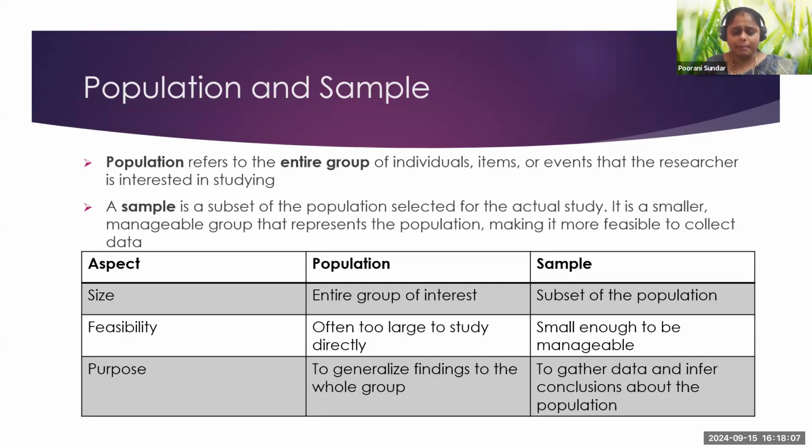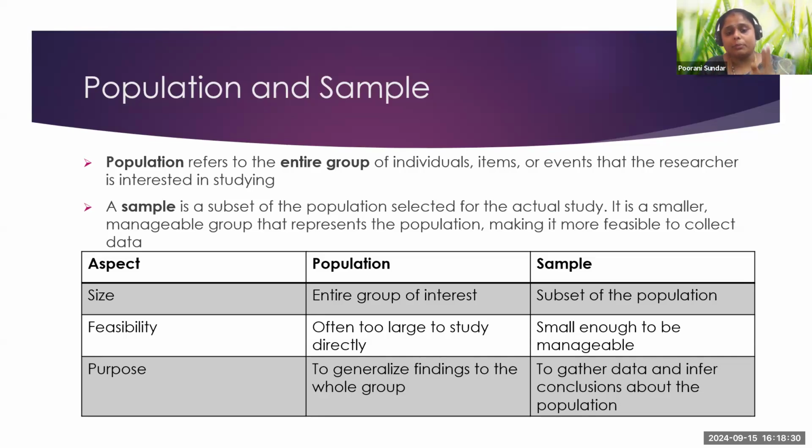Usually the sample is in a smaller proportion, under a manageable limit, and it represents the population. The population will be at a larger count, whereas the sample will be small enough and manageable.